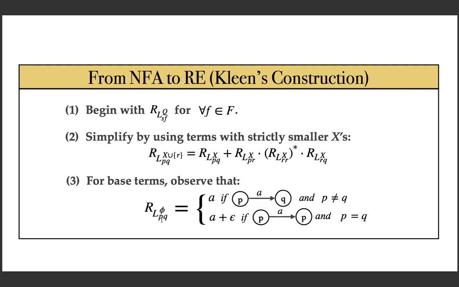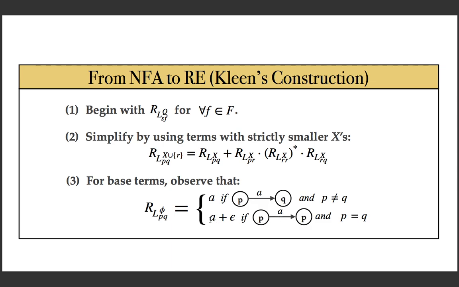In that case, what you are reading is the input symbol A. So A is in the language, so A is the regular expression, directly defined. Another case is when P and Q are the same, that is, you want to go from P to P. That is possible if there exists a self loop for P on A, that is P back to P on A.